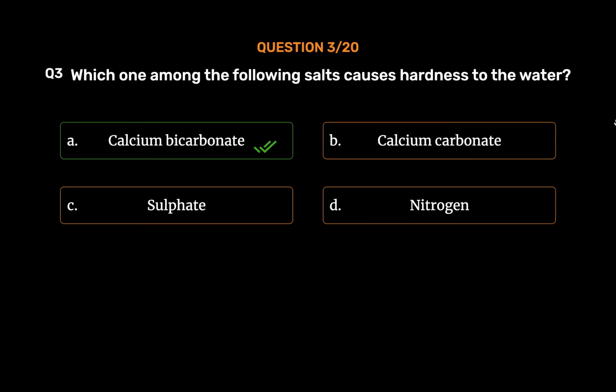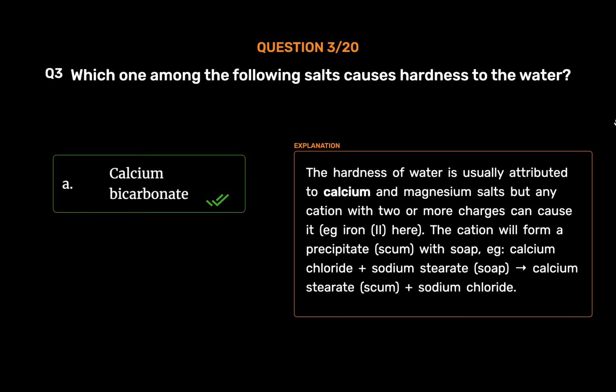Calcium bicarbonate. The hardness of water is usually attributed to calcium and magnesium salts, but any cation with two or more charges can cause it, e.g. iron(II). Here, the cation will form a precipitate, scum, with soap, e.g. calcium chloride plus sodium stearate, soap, gives calcium stearate, scum, plus sodium chloride.